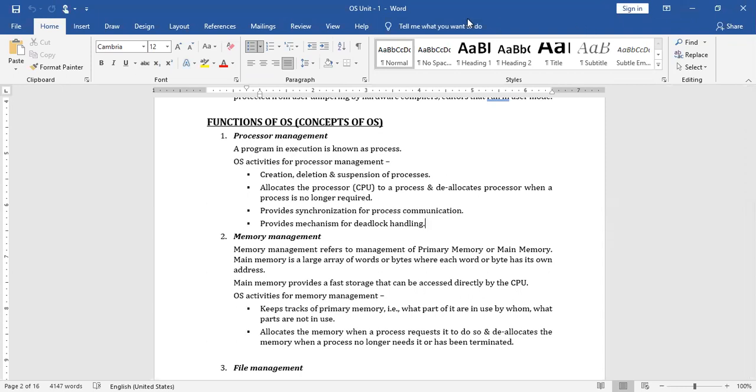Now, if you have any queries, please drop them in the chat box. If anybody has any queries regarding the definition, or what is the job of the operating system, and is not clear with these points, you can ask the question.